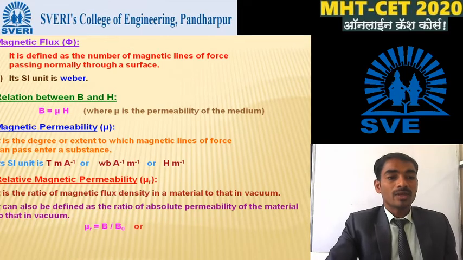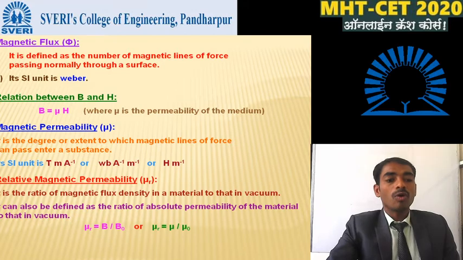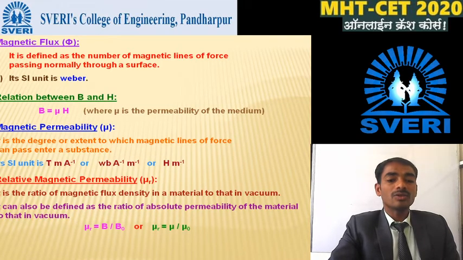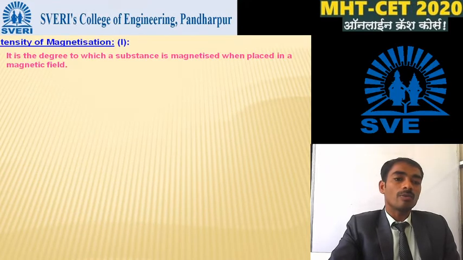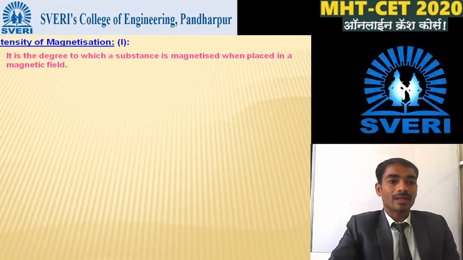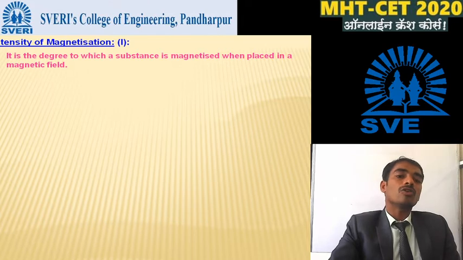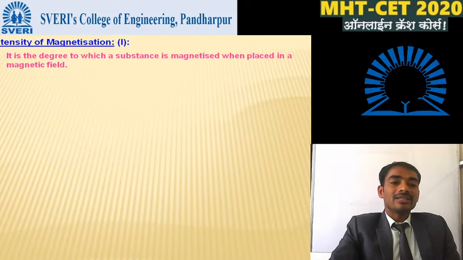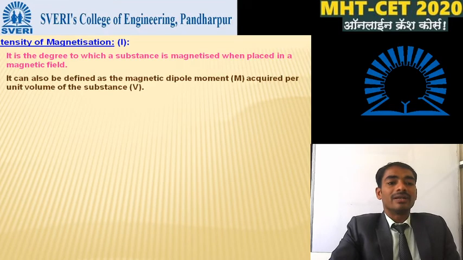So, we discuss next another form of the relative magnetic permeability: μr is equal to μ divided by μ0. So next we discuss the intensity of magnetization I. What is the statement for intensity of the magnetization? It is the degree to which a substance is magnetized when placed in a magnetic field.